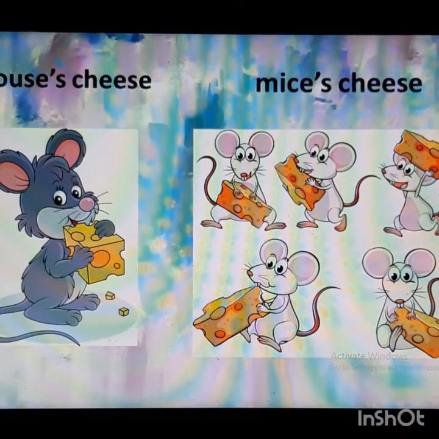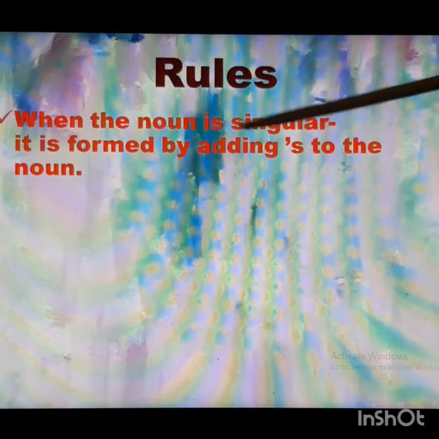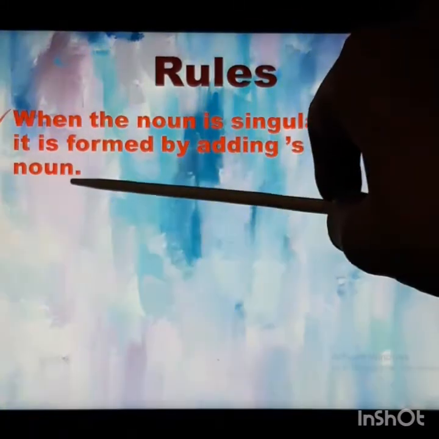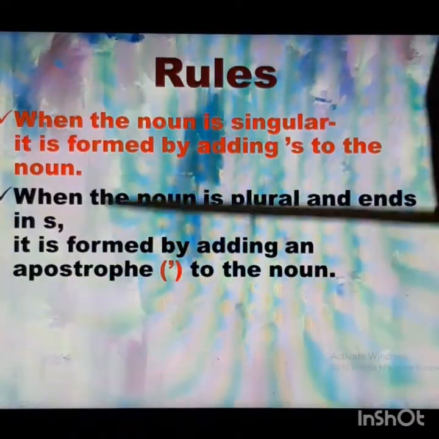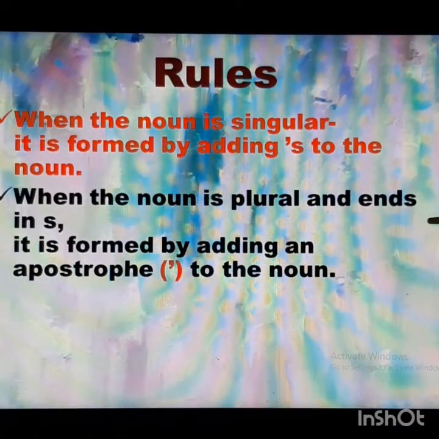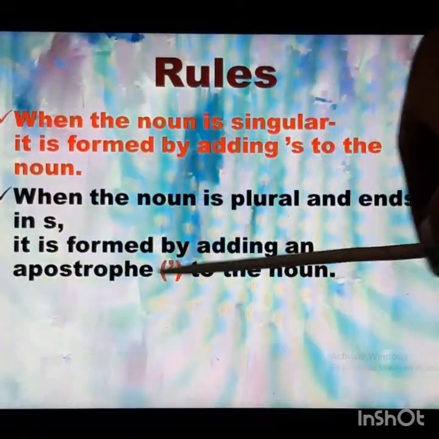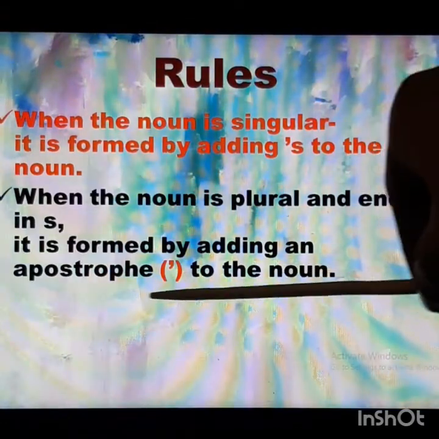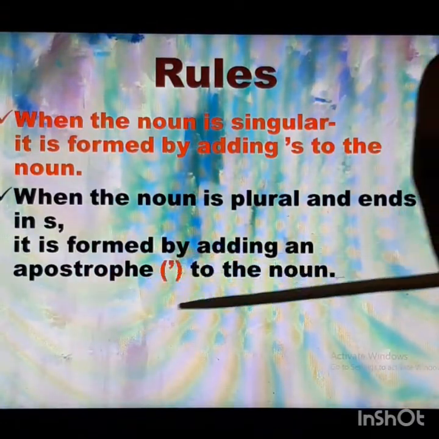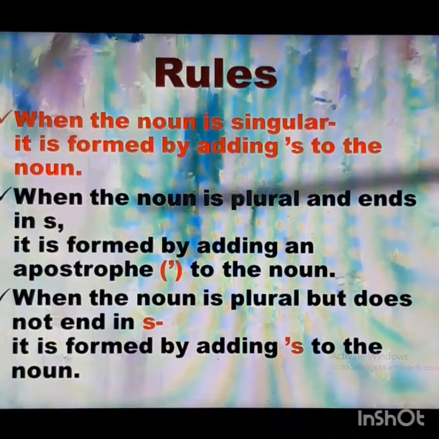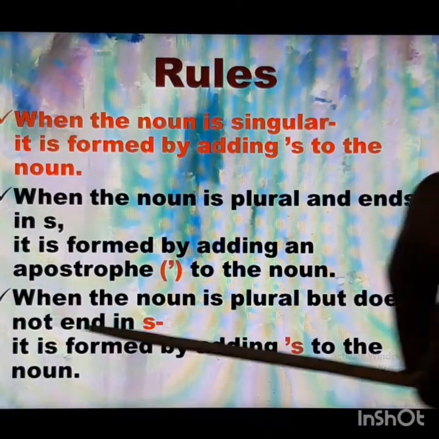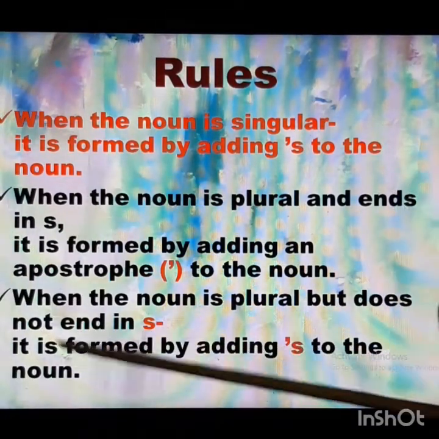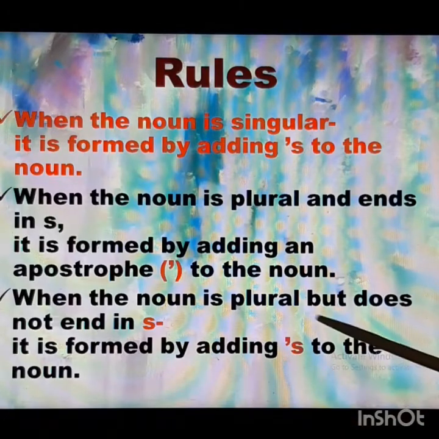Let's quickly revise the rules which we have learned on how to form a possessive noun. When the noun is singular, it is formed by adding apostrophe s. Next, when the noun is plural and ends in s, it is formed by adding only an apostrophe. And next, when the noun is plural but does not end in s, it is formed by adding apostrophe s to the noun.